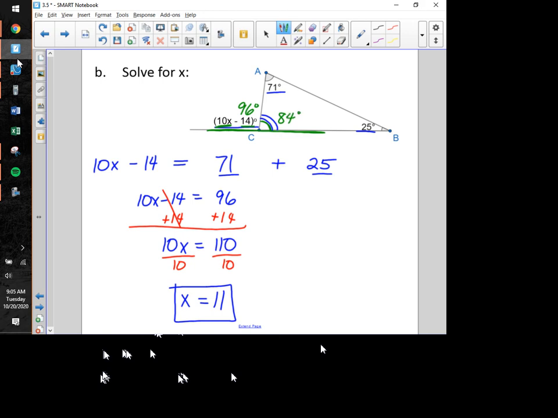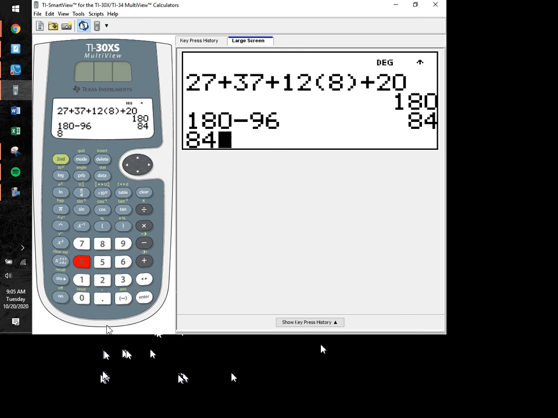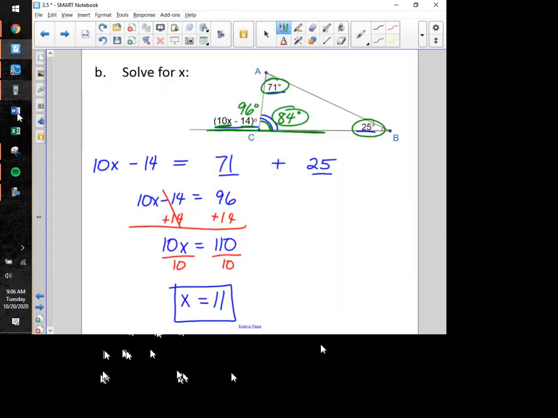How does that help us? Well, now we believe that we know the measures of all three interior angles in this triangle. So now we can add those three angles together and we should get a sum of 180 degrees. So we're at 84 plus 71 plus 25. And sure enough, you guys, that got us a sum for our interior angles there of 180 degrees when we add all three of those together. And I feel pretty good then about that answer as we look at it.